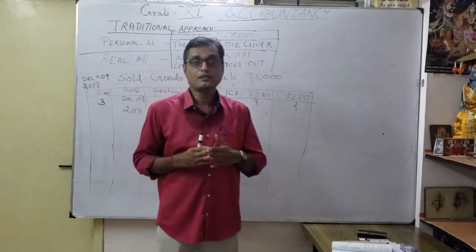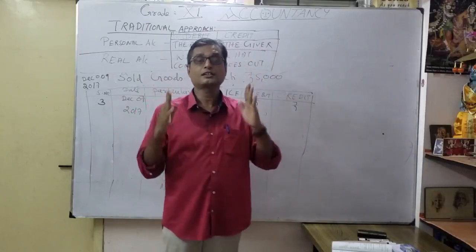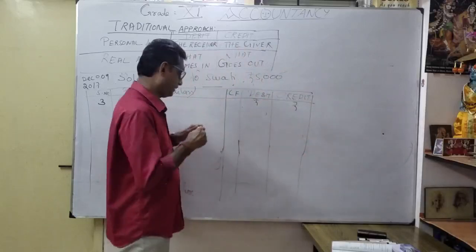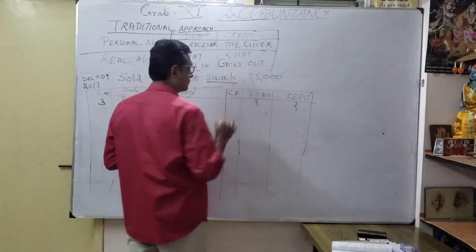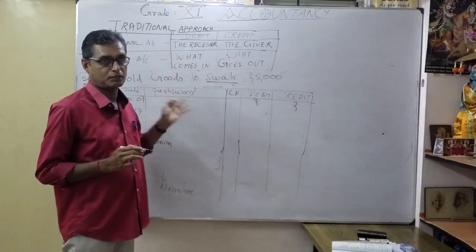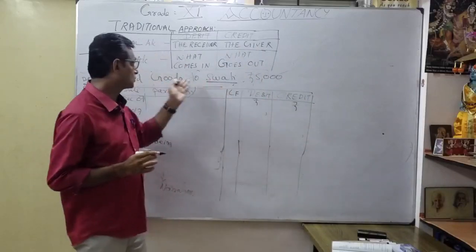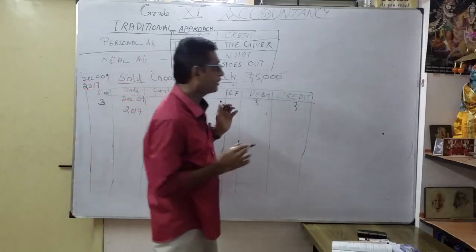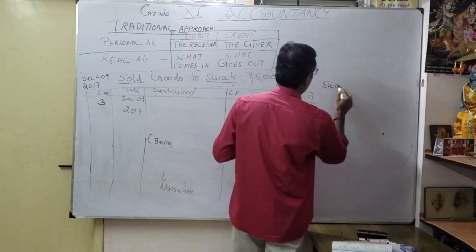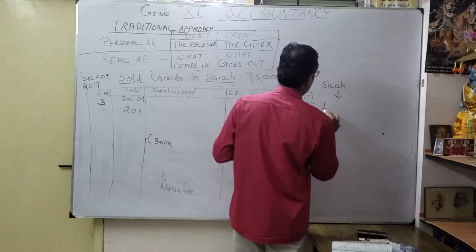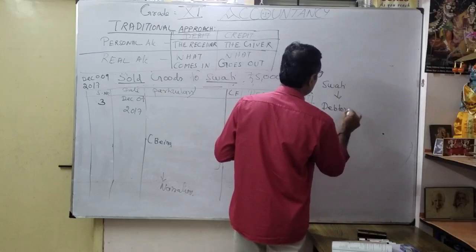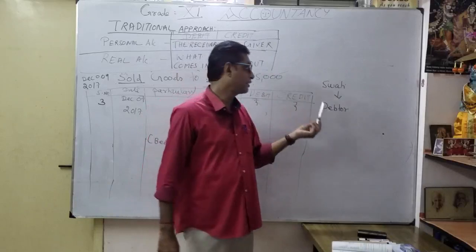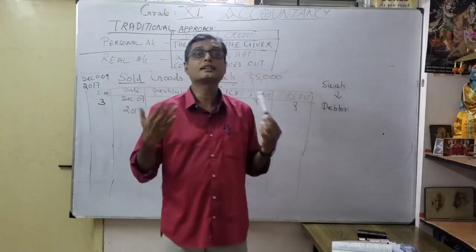Here you are going to form the entry, identifying whether it comes under personal account or real account. So how to form the journal entry? You want to identify whether it's a personal account. Yes, it is a personal account. First, Swati. Correct? Swati is a personal account. She is the receiver. Sold goods to Swati. But Swati, what have we done? We sold. So here Swati is what? Swati is nothing but a debtor. Correct? You discussed it in your accounting terms. So when a person becomes a debtor, he buys goods on credit basis.